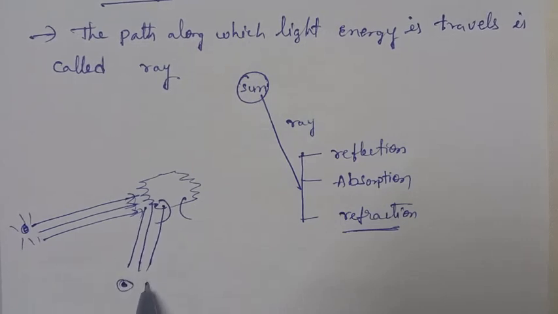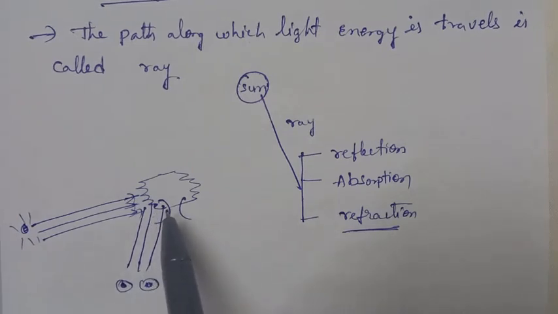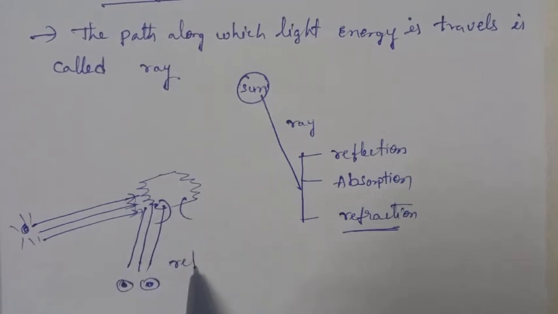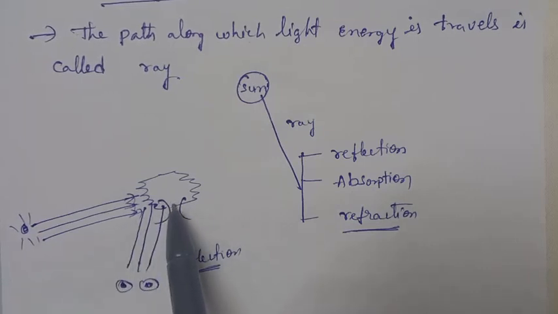Here we are viewing this object because of the reflection. So we can view either a plant or any object.